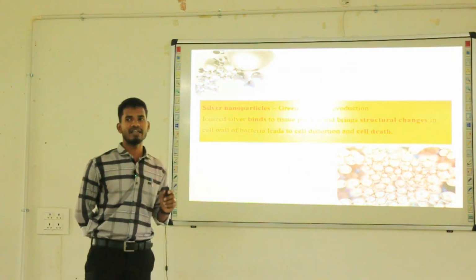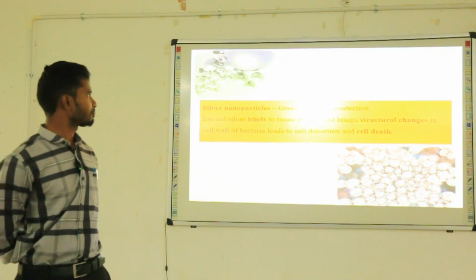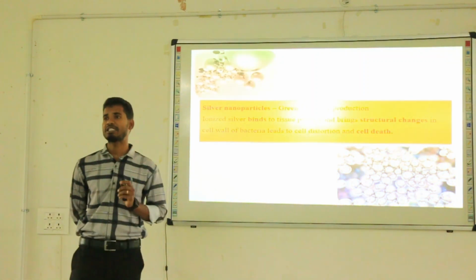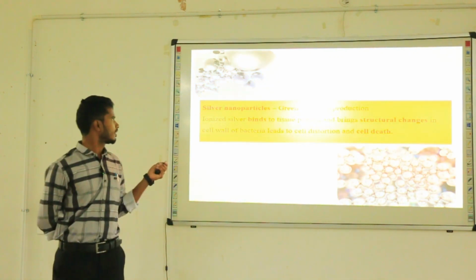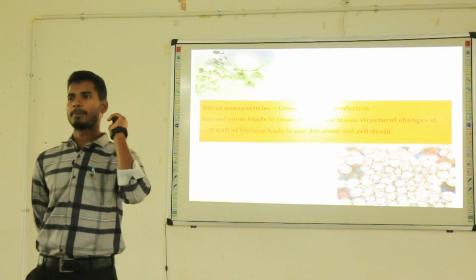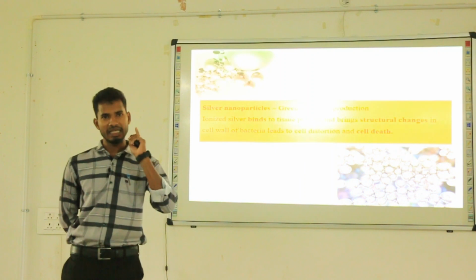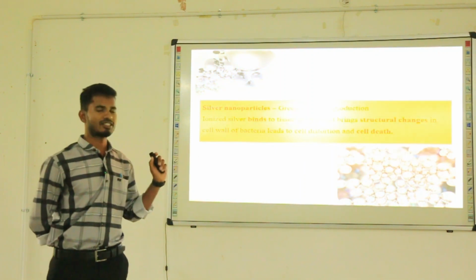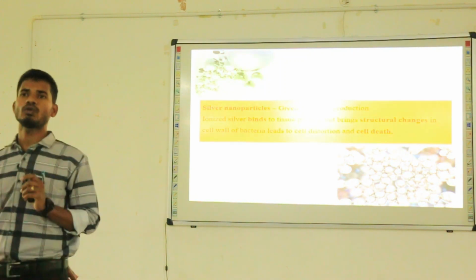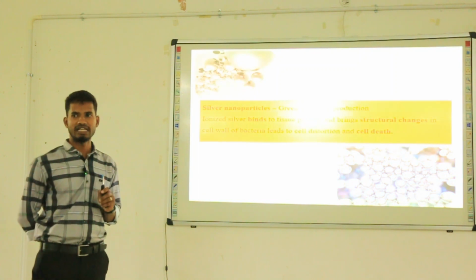Next one, silver nanoparticles. Silver nanoparticles are widely used in plant disease control and were the first nanoparticles used for the management of plant disease. When we apply silver nanoparticles against the pathogen, they bind with the tissue protein of the bacterium, which brings structural changes in the cell wall of the bacteria, leading to disruption of the bacterial cell and cell death.